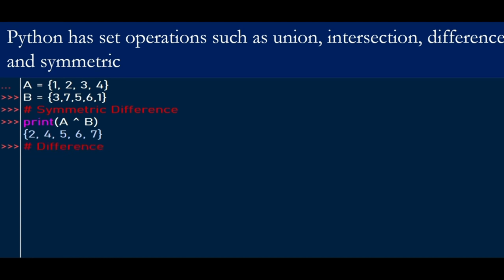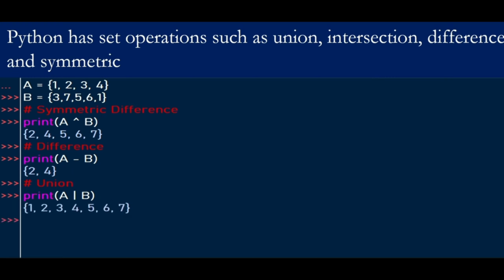Then we can also find the difference. The difference, when we print, the result is 2 and 4. So this is how you find the difference within the set. Then you can also find the union.